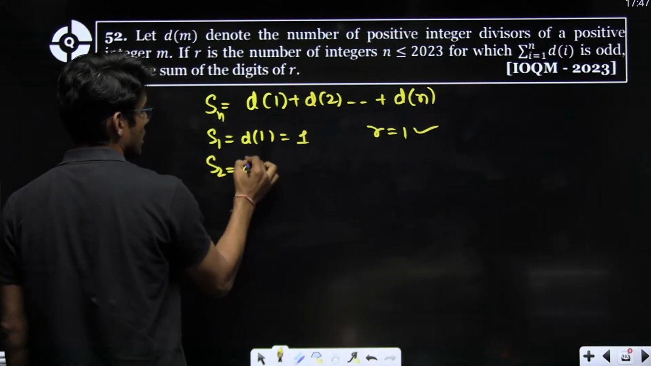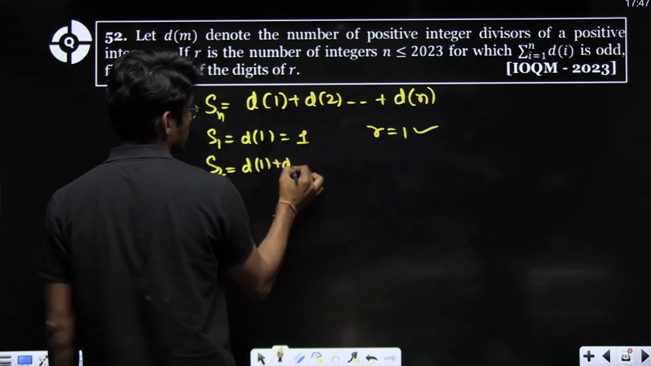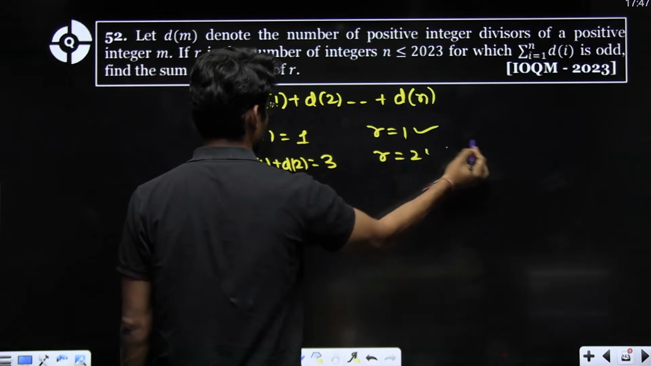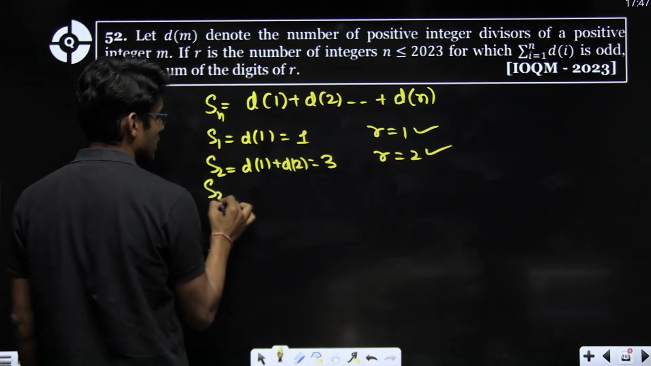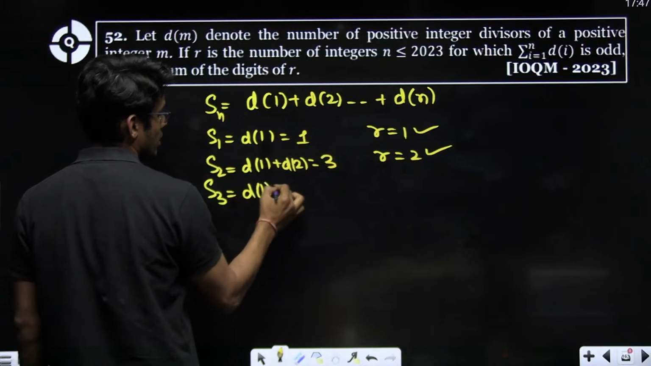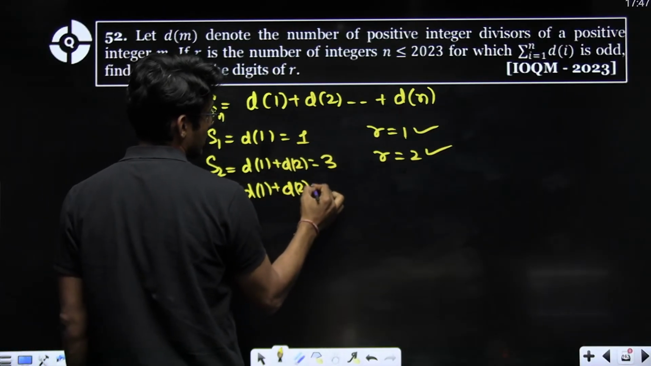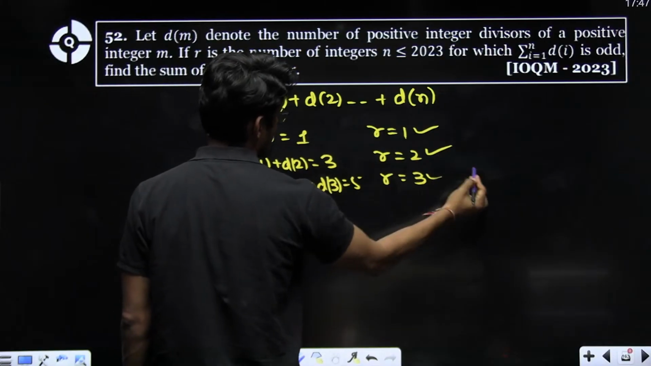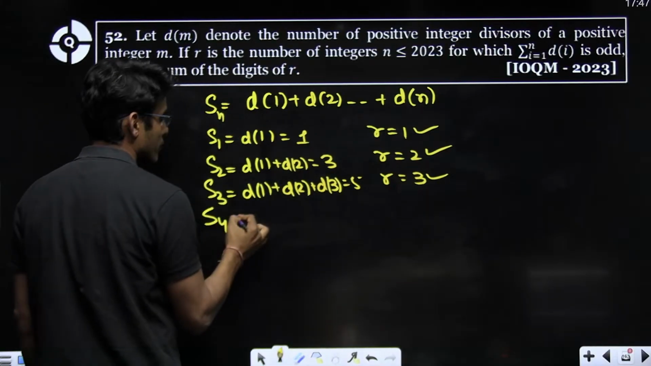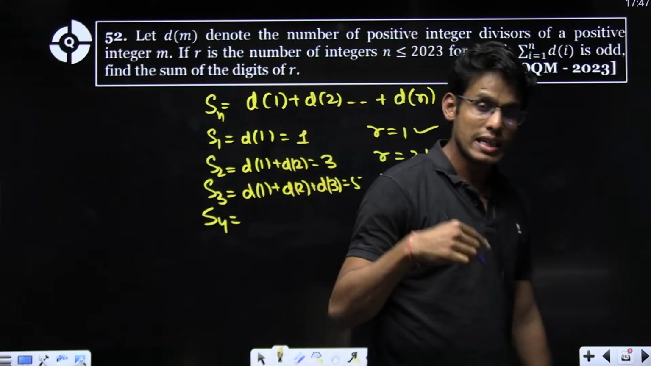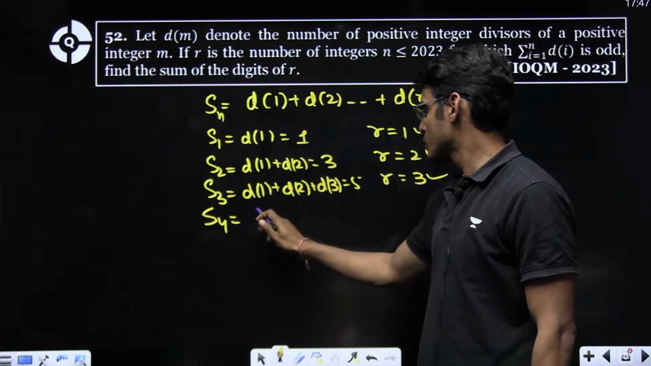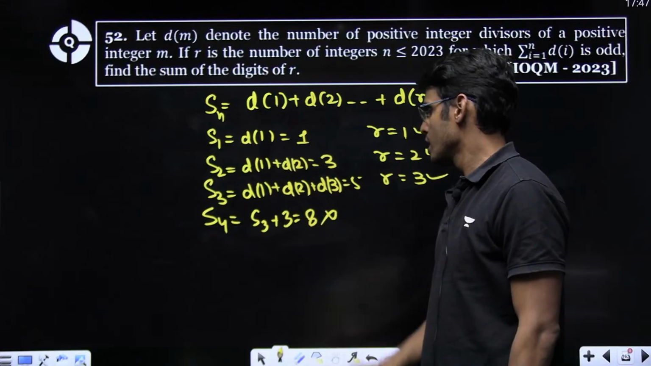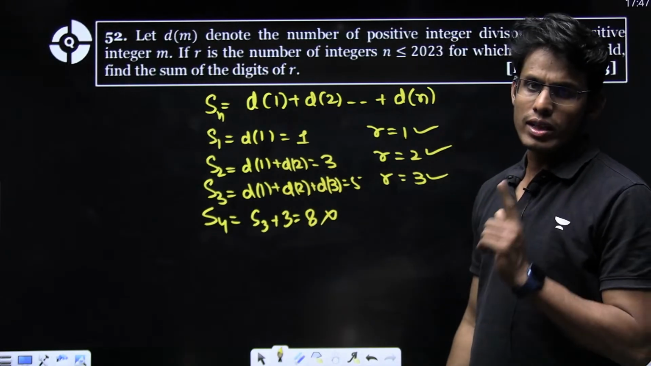S2 is d1 plus d2. It has two divisors, 3. So n equal to 2 is okay. S3 is d1 plus d2 plus d3. Again, so n equal to 3 is okay. But when you see S4, 4 is a perfect square which has 3 divisors. So S4 is S3 plus 3, which is 8. And this is where the problem begins.